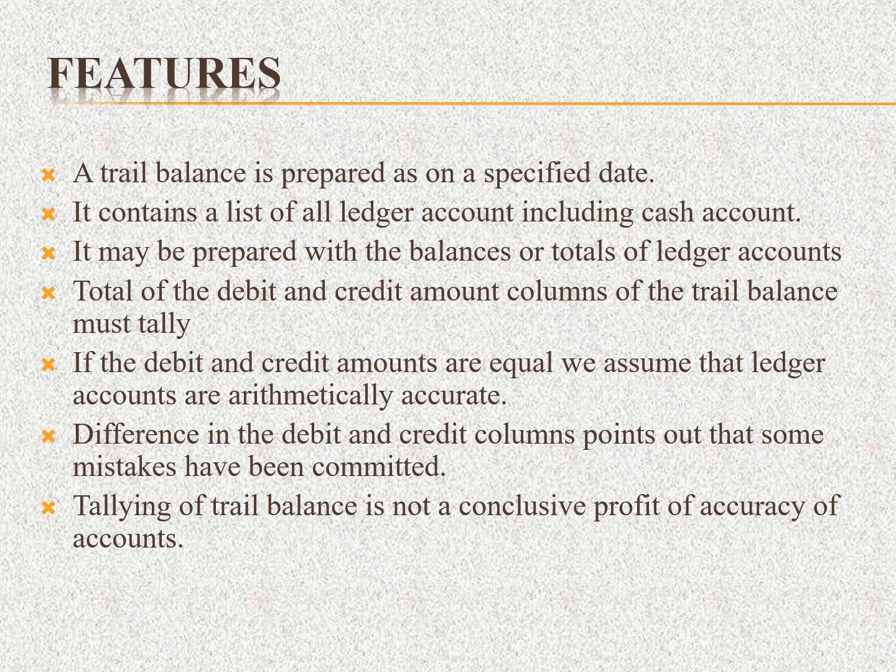If the debit and credit amounts are equal, we assume the ledger accounts are arithmetically accurate. A difference between the debit and credit columns points out that mistakes have been committed, and the tallying of the trial balance is not conclusive proof of the accuracy of the accounts.